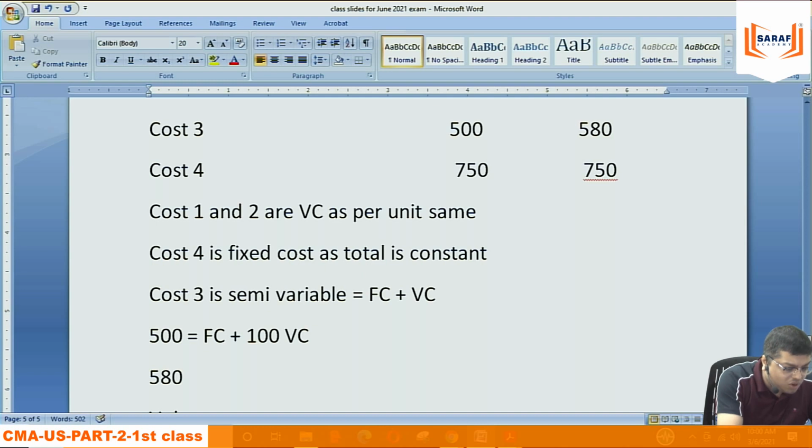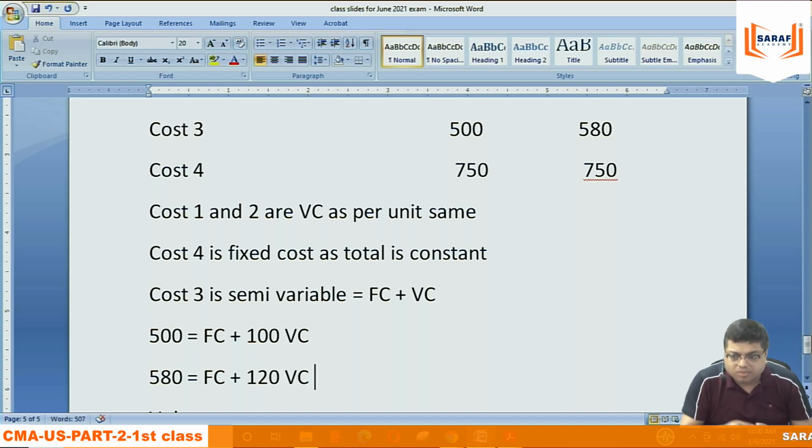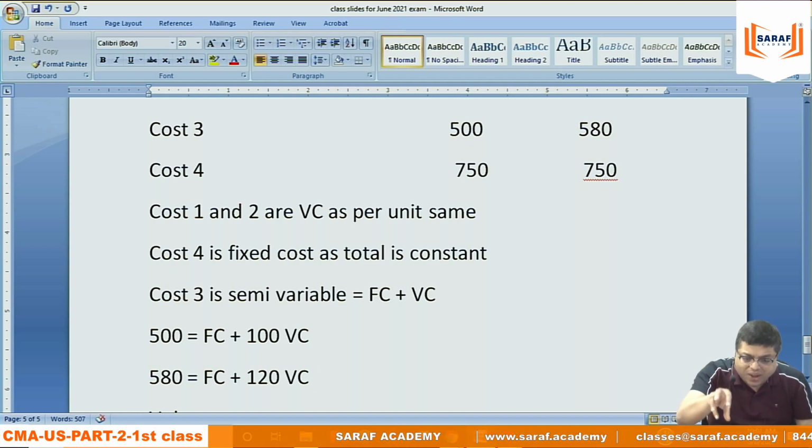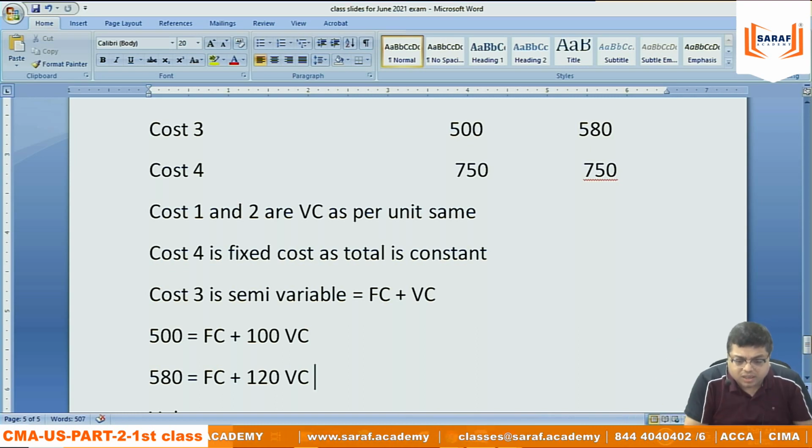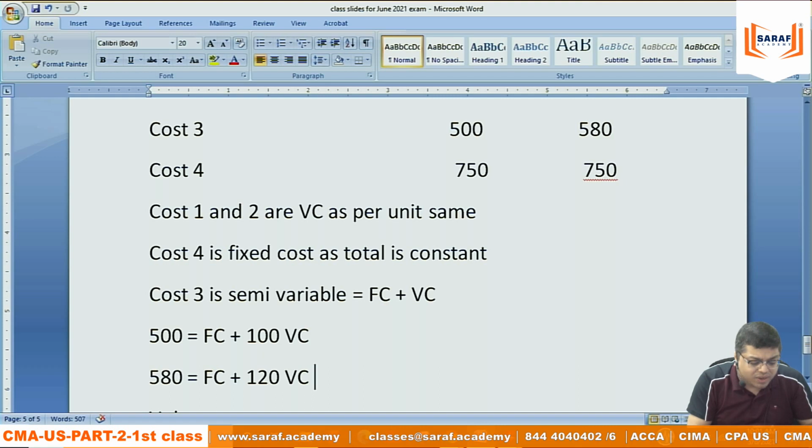And in 580 also there is some fixed cost plus the variable portion, which is 120 into variable cost per unit. We are assuming that the fixed cost is same in 500 and 580. The difference in the cost is because of variable cost.